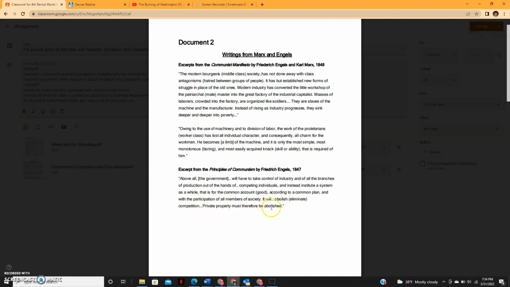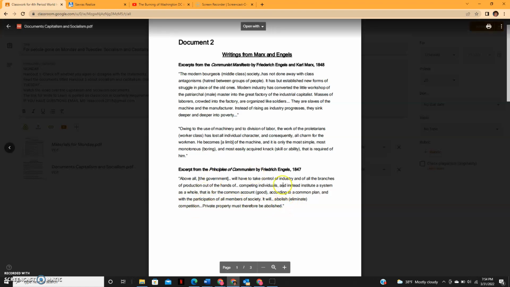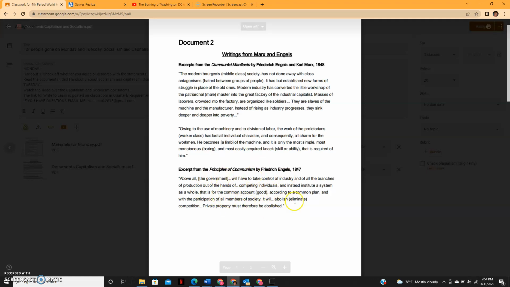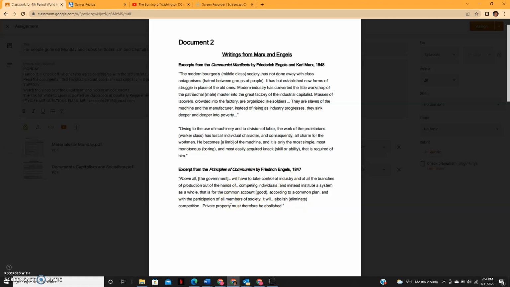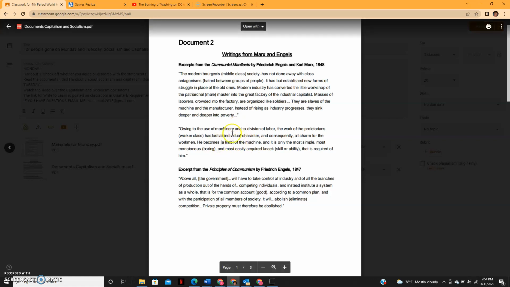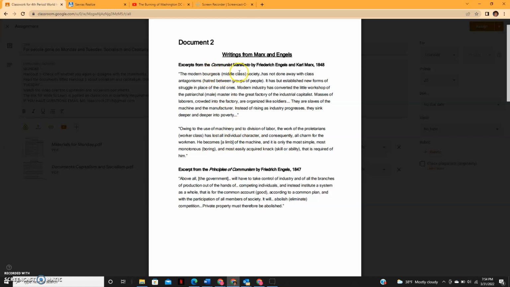Private property must therefore be abolished. And by that he means if everyone gets the same thing, if nobody has to compete for anything, if everyone gets the same amount of wages and works the same amount and they all get the same amount of food, we won't have any poor people. We won't have people up here like the middle class ruling over the people in the lower class, the worker class.